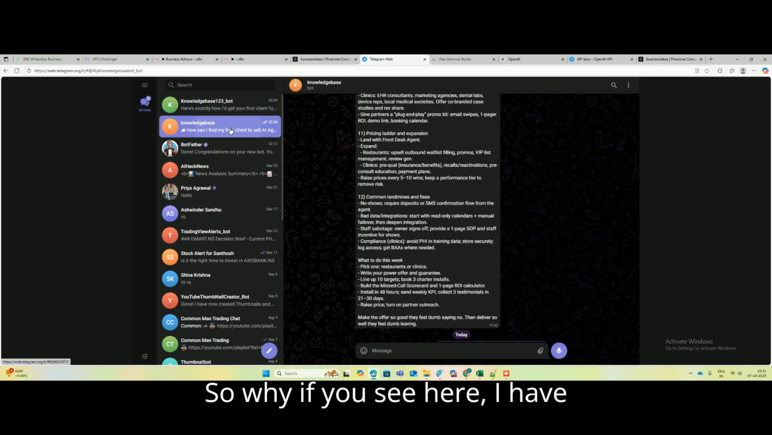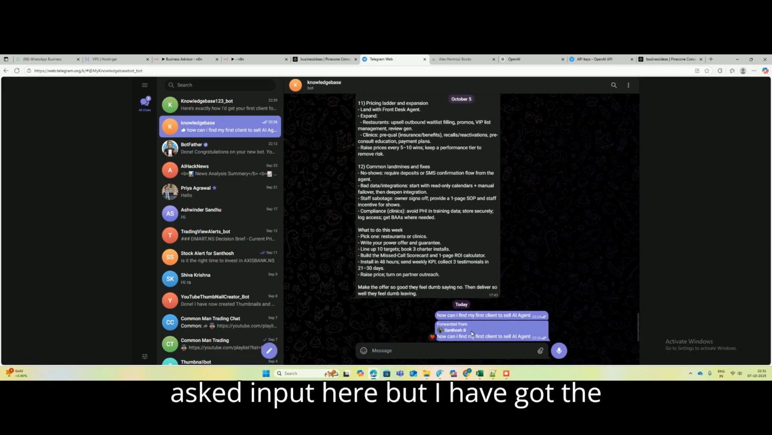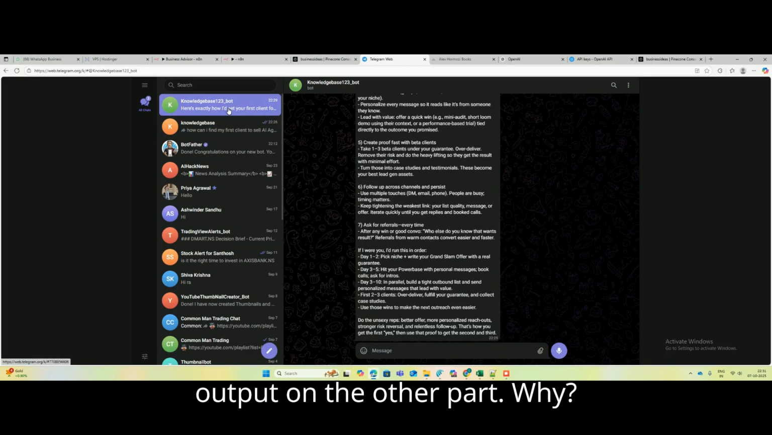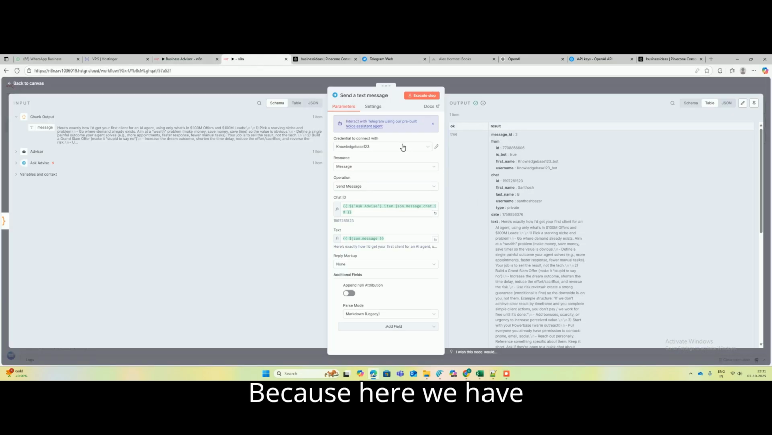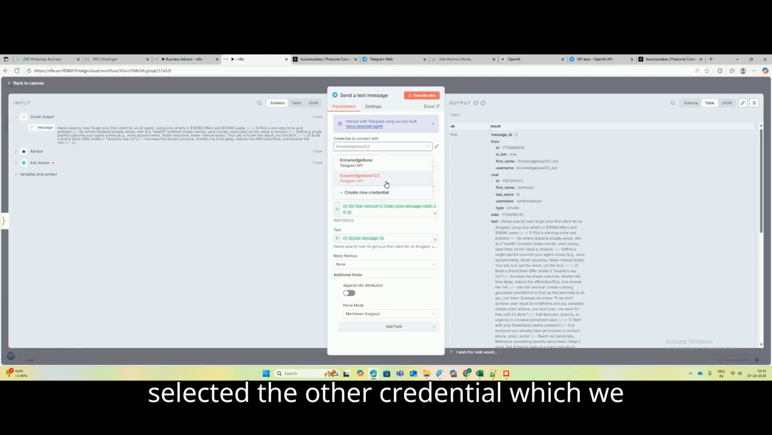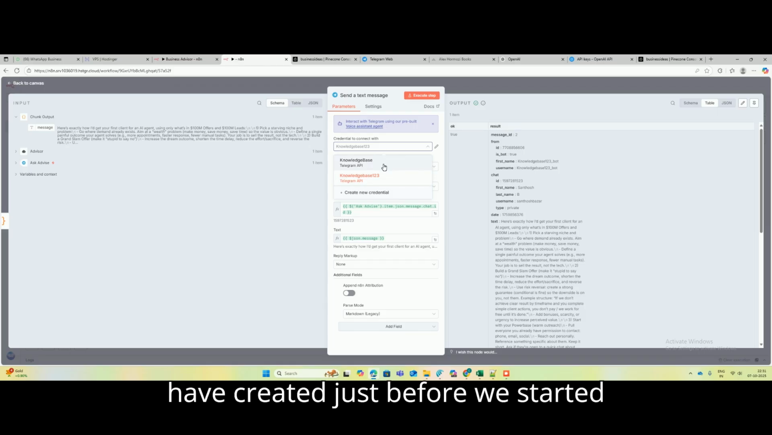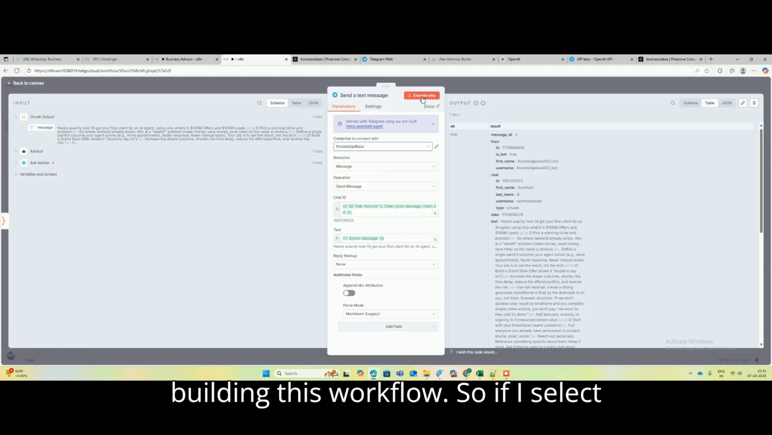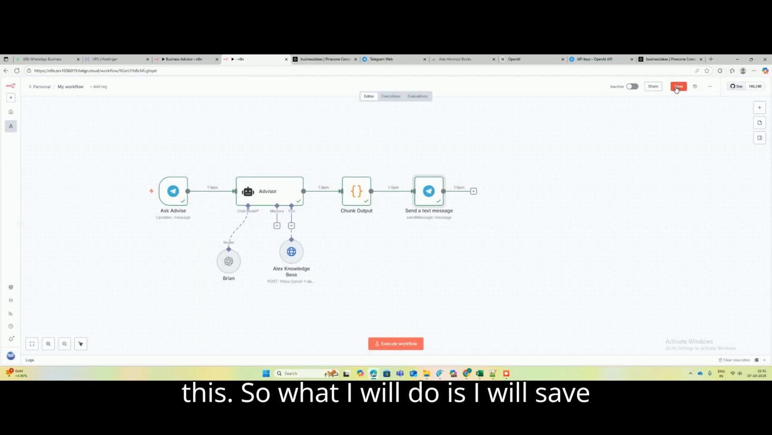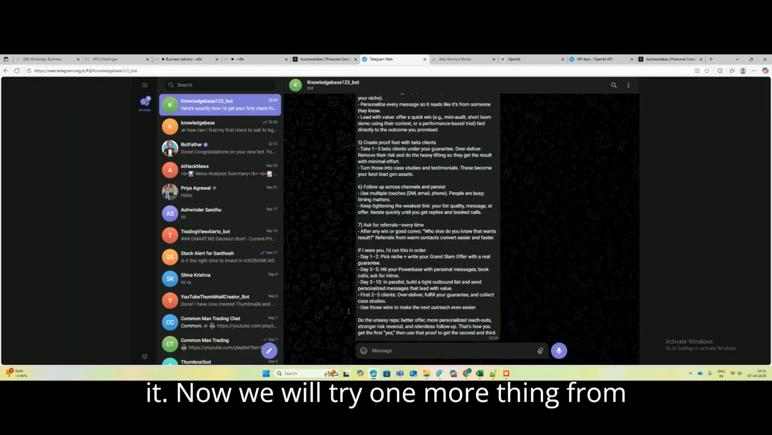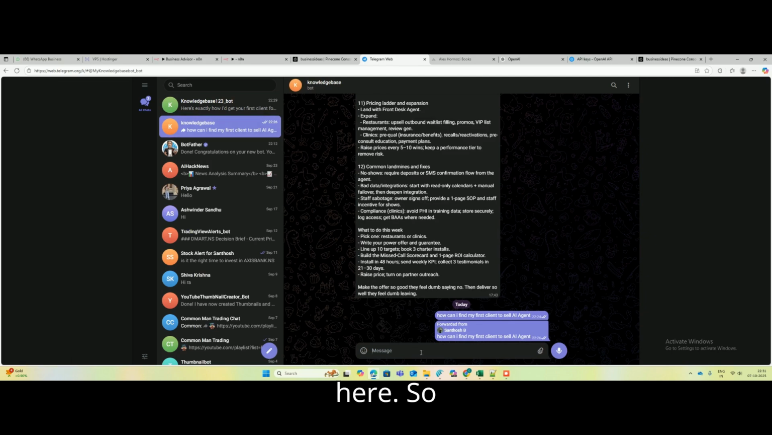So why, if you see here, I have asked input here, but I have got the output on the other bot. Why? Because here we have selected the other credential which we have created just before we started building this workflow. So if I select this workflow and execute, I will get this. So what I'll do is I will save it now. We will try one more thing from here.